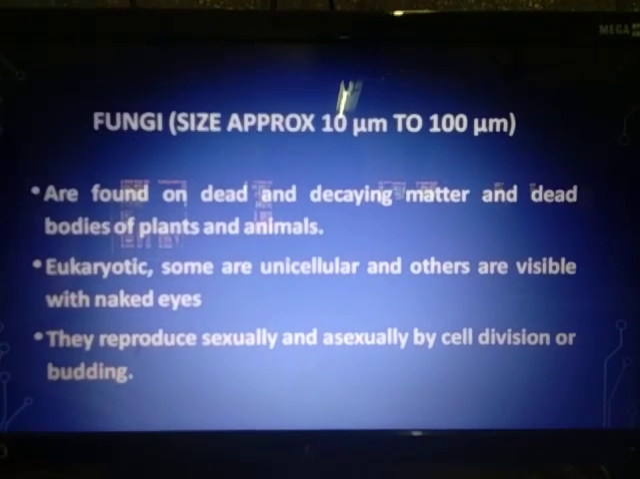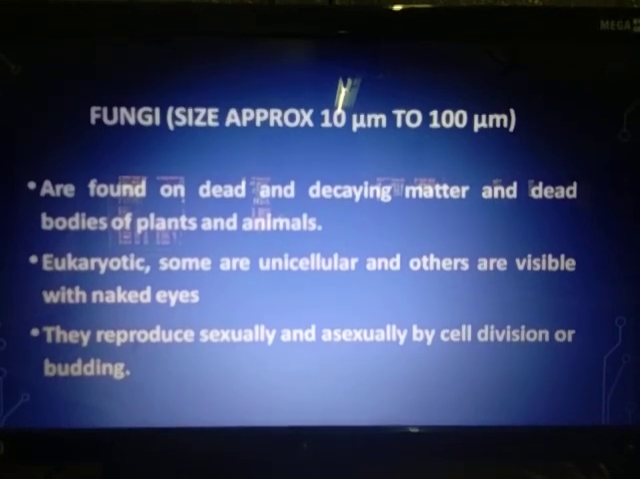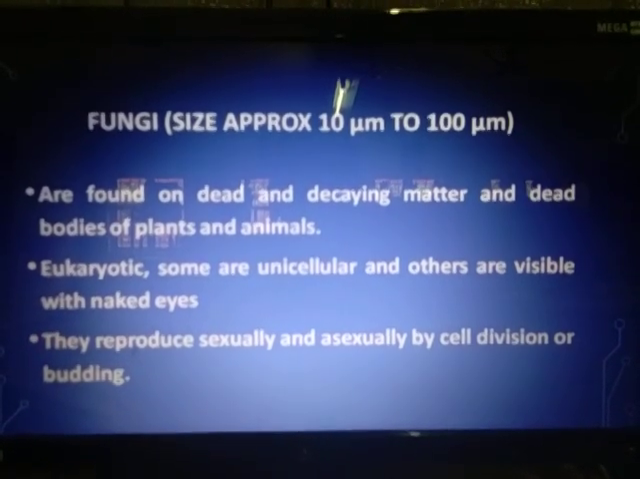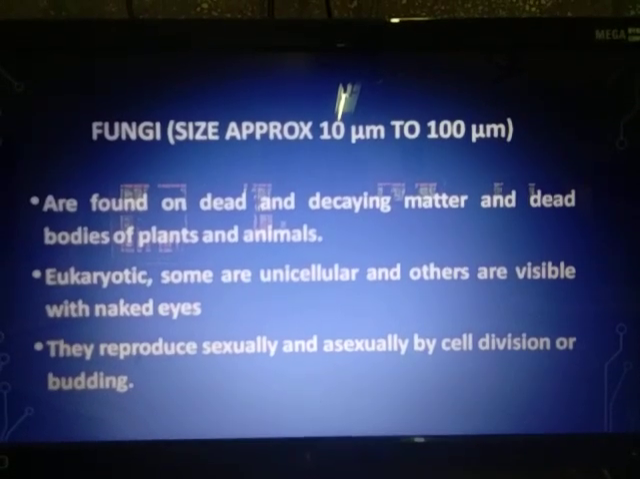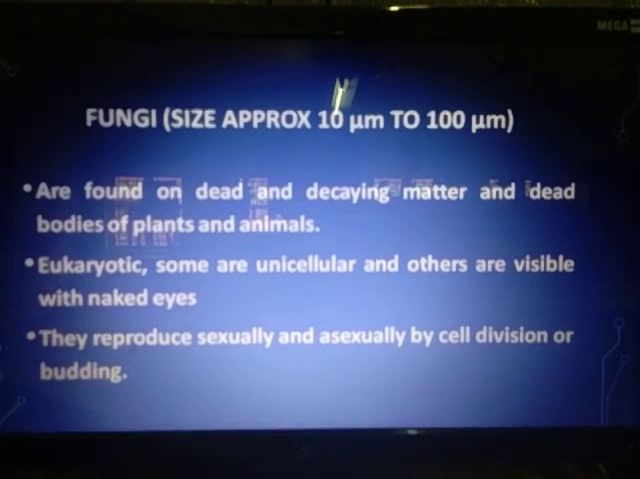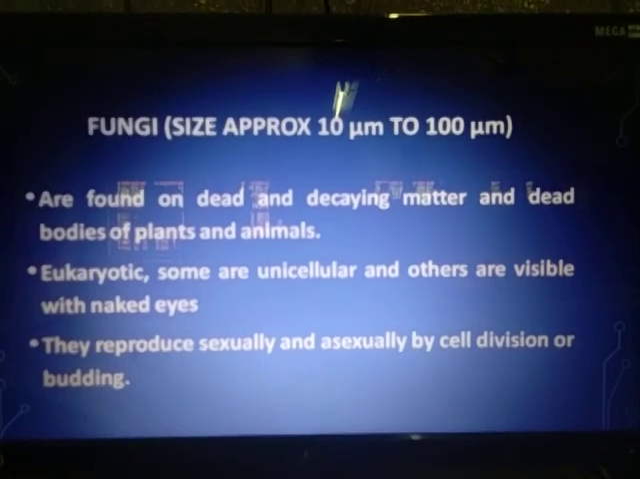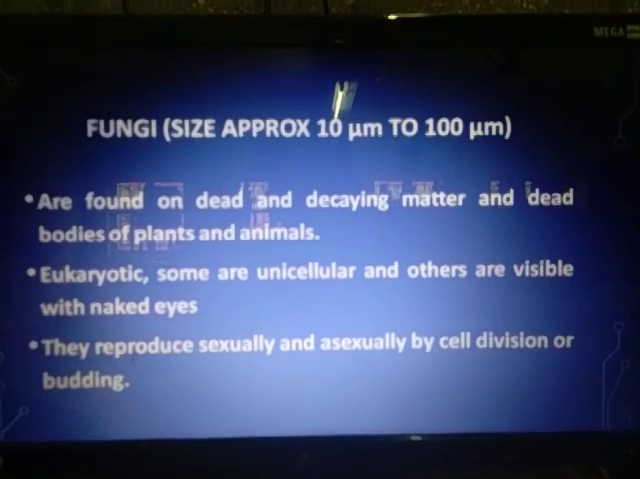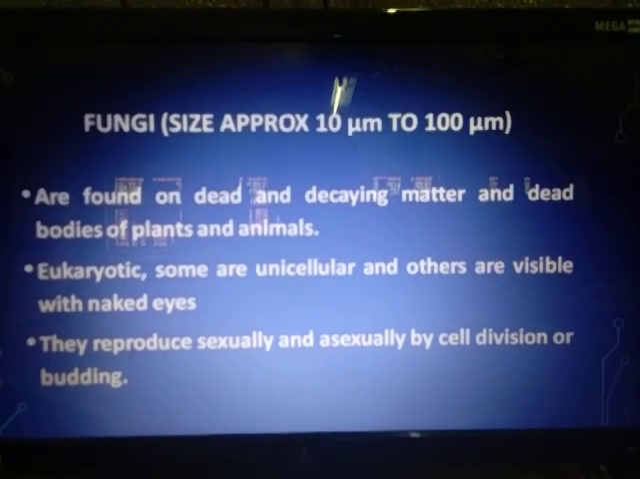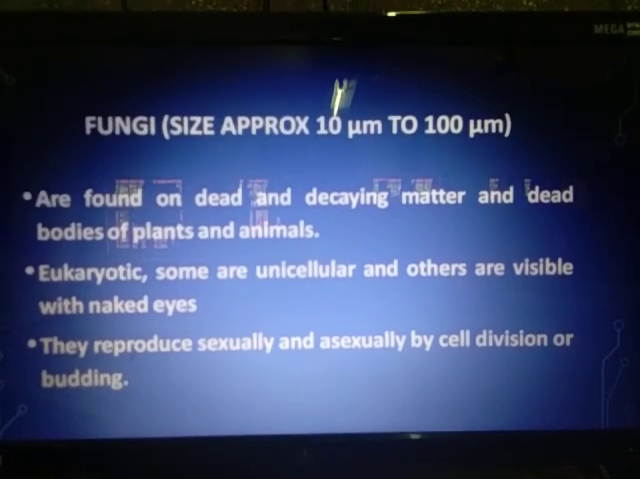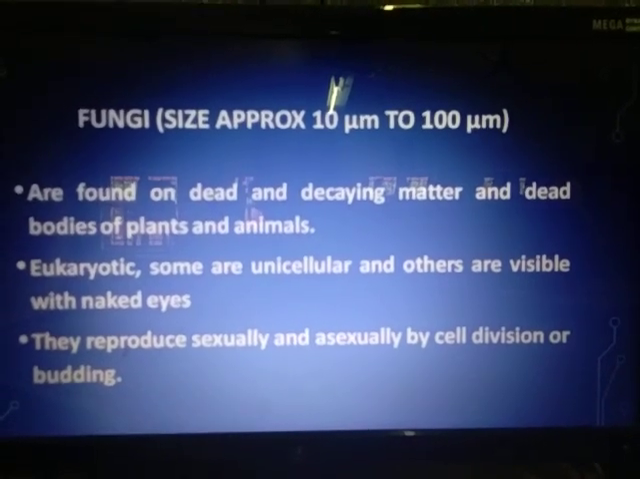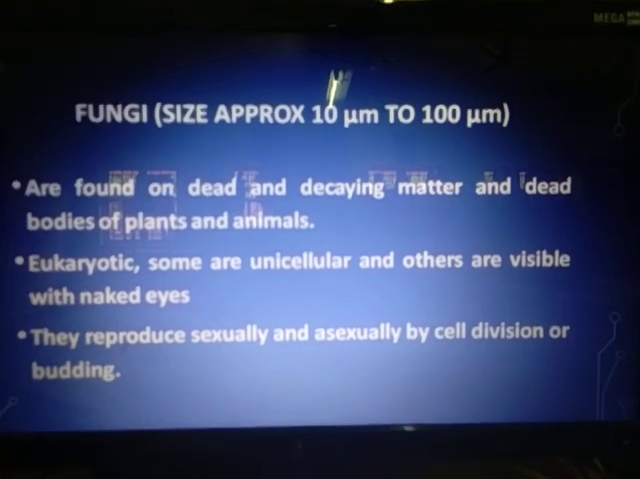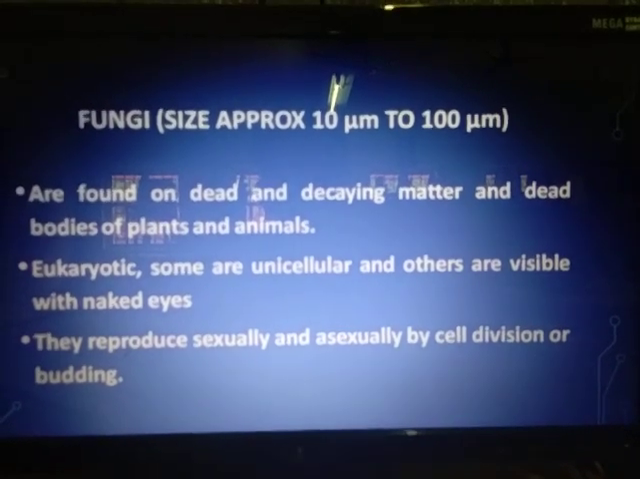Okay, now let us see where they are found. As I have already mentioned to you before, they are found on dead and decaying matter and dead bodies of plants and animals. So that means they are decaying the dead things of plants and animals. They are eukaryotic; I have already mentioned what eukaryotic is, and I have also shown you how a eukaryotic cell looks. Then some are unicellular and others are visible with naked eyes. That means there are two different types.